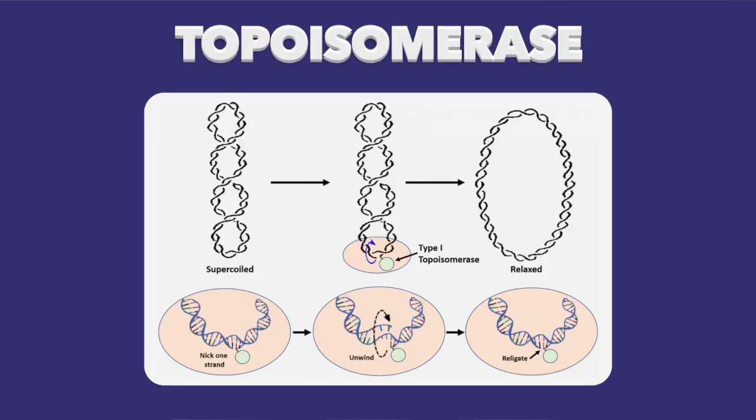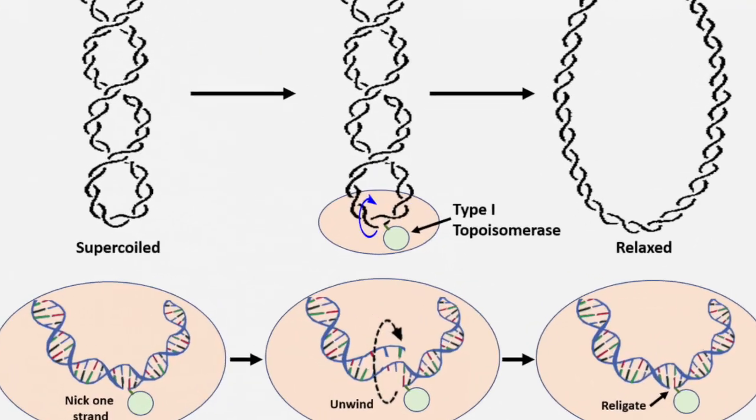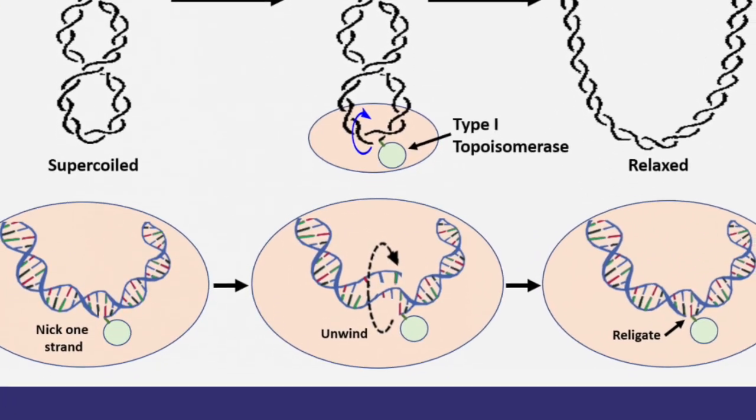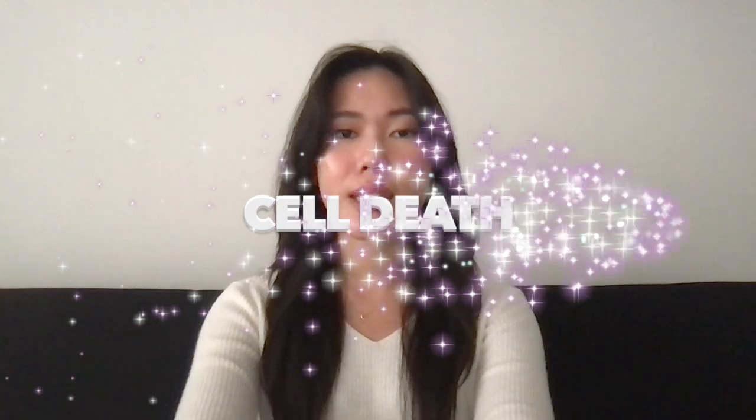To understand how topoisomerase inhibitors work as an anti-cancer drug, we need to first understand what they are inhibiting. The target, topoisomerase, is an enzyme that plays an important role in DNA replication by generating transient breaks in the double helix to prevent entanglement. This act releases the pressure that would otherwise occur from DNA supercoiling. If left unresolved, the damage on DNA would accumulate, potentially leading to cell death.